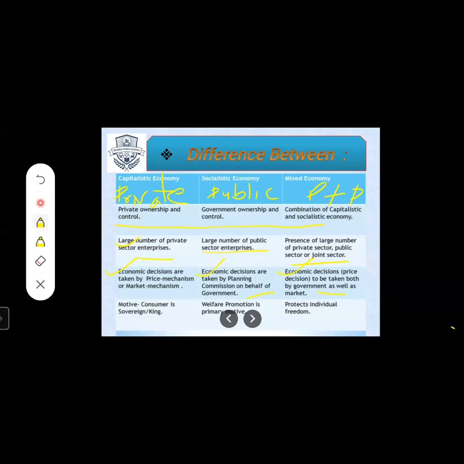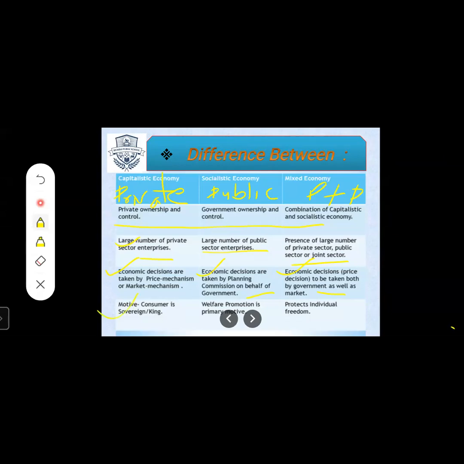Means here government is fixing the rate, students, but in the market also they will see the proper price for that product. If it is more, they will lower the price, and then the product will be sold.